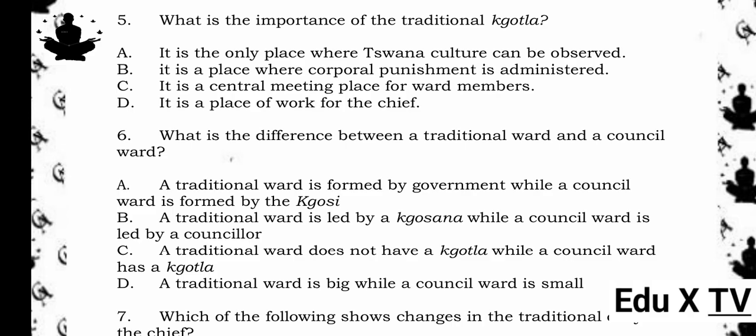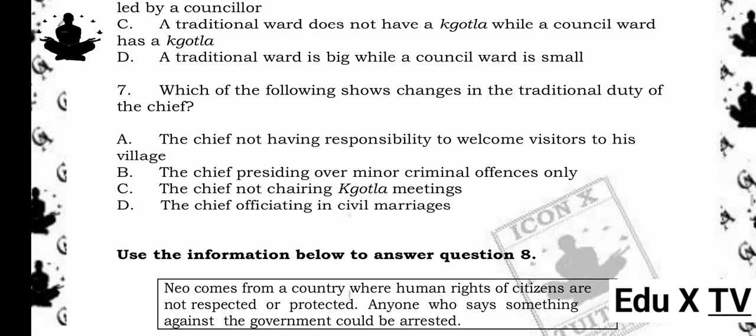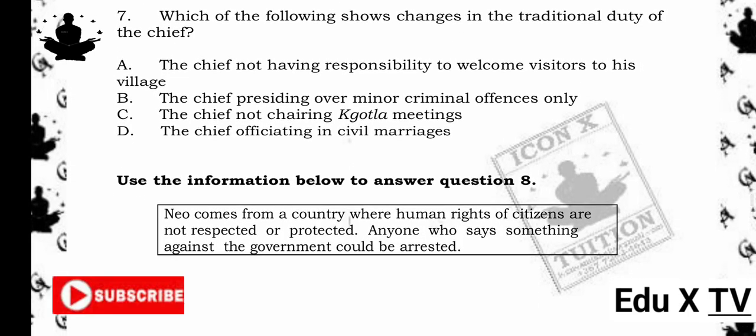Reason being, the Kgotla is a traditional public meeting place in Setswana culture where community members gather to discuss issues, resolve disputes, and receive announcements. It plays a key role in maintaining community participation and order.